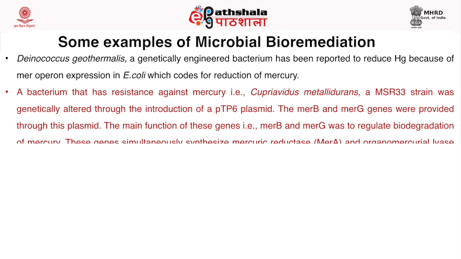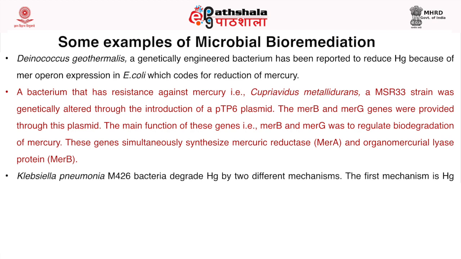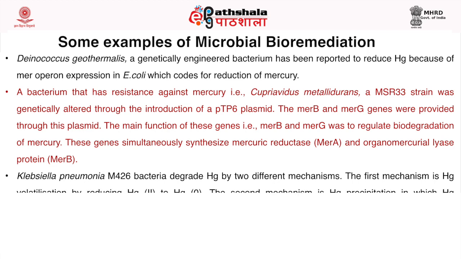The main function of these genes, that is merB and merG, was to regulate biodegradation of mercury. These genes simultaneously synthesize mercuric reductase and organomercurial lyase protein.